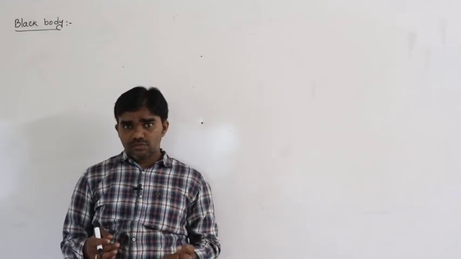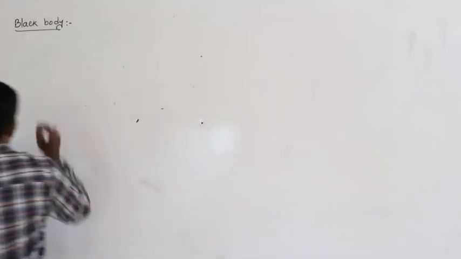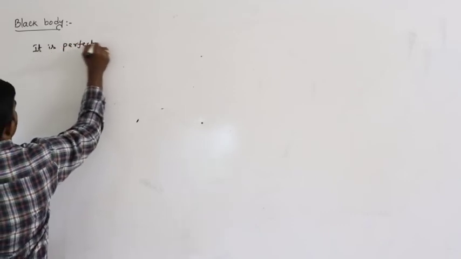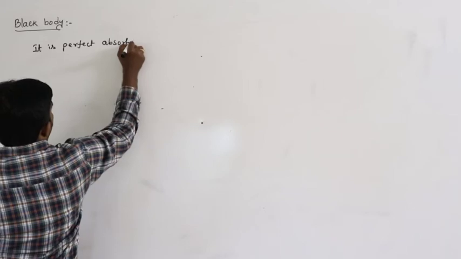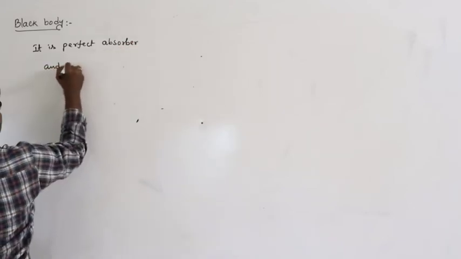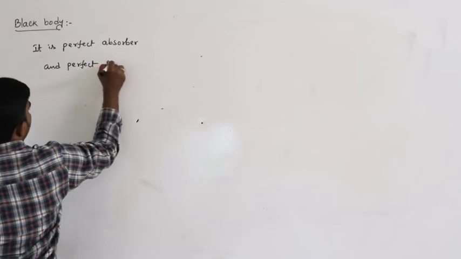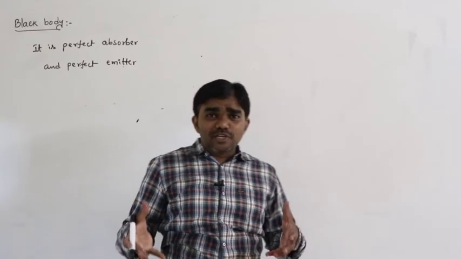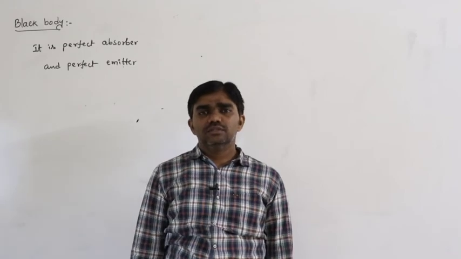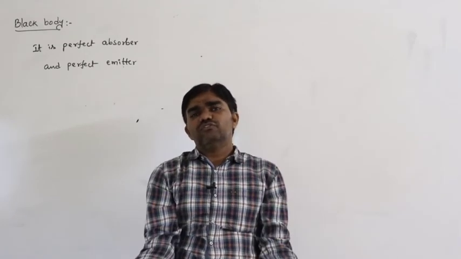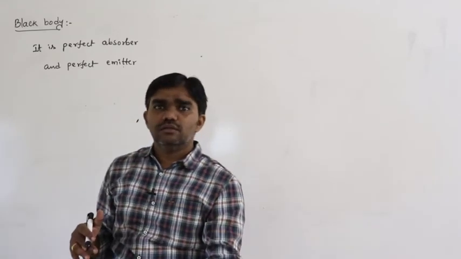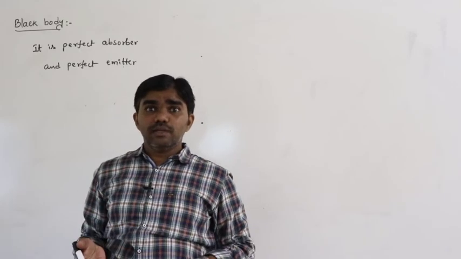Perfect absorber and perfect emitter. So, a black body is nothing but a perfect absorber, which absorbs all the heat energy incident on it, but when it requires, it emits all the energy that it absorbed. Where does this energy come from? From what it absorbs.